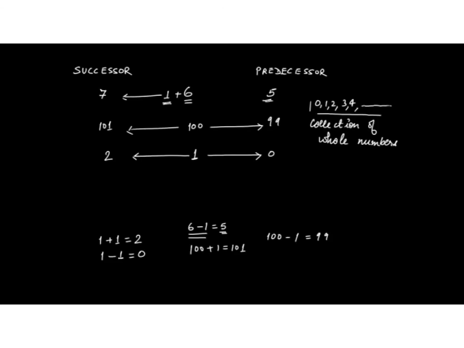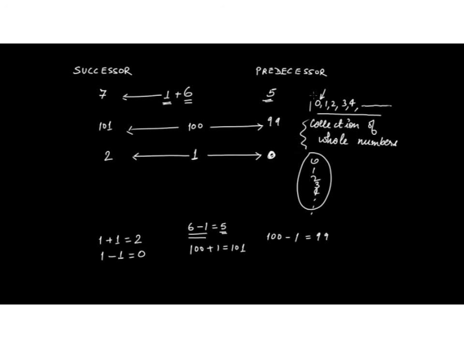To explain it, when you write the predecessor of 1, you get 0, and when you include this number 0, you get the collection of whole numbers, that is, it starts from 0. If the set of numbers starts from 0, 1, 2, 3, 4 and so on, that collection is the whole numbers.